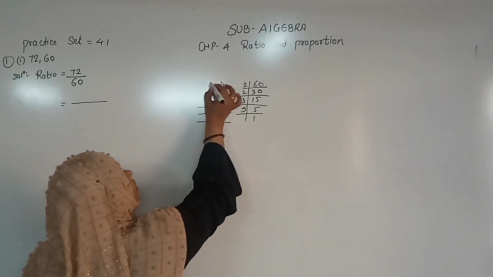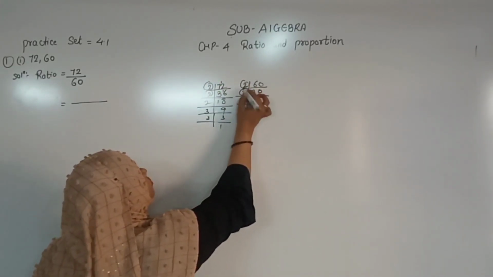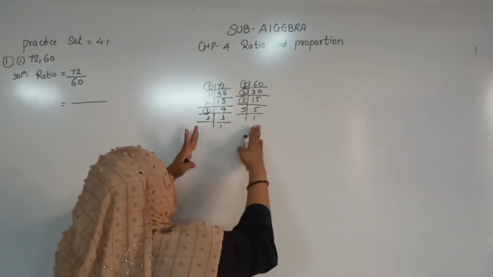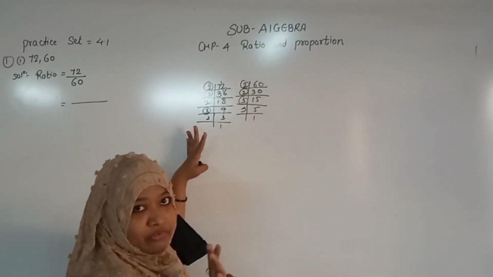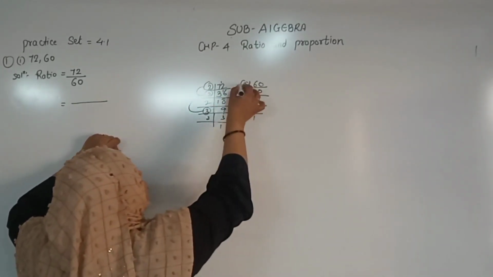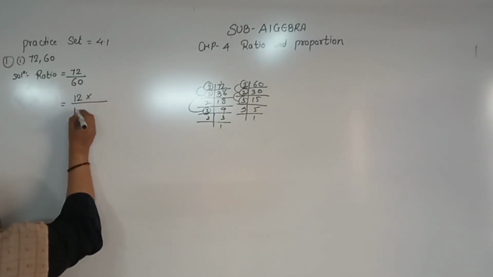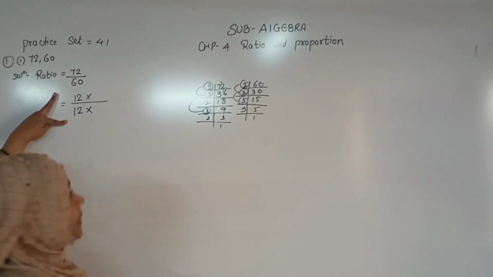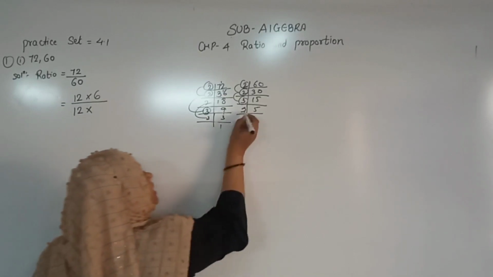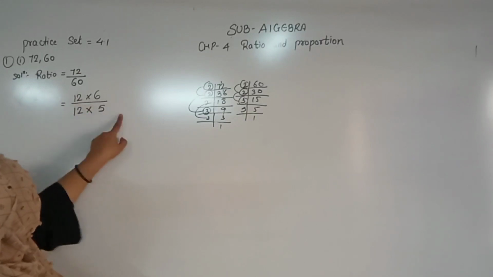Now students, take the common factors from both. See, both have 2 2 here and 2 2 here, and I have one 3. That's all. When I compare these two prime factorizations, I get the common part. Multiply: 2 2s are 4, 4 3s are 12. Here also 2 2s are 4, 4 3s are 12. So I can take 12 out of both sides. Now what remains here? 2 3s are 6. Here what remains is 5. So 12 6s are 72, and 12 5s are 60.